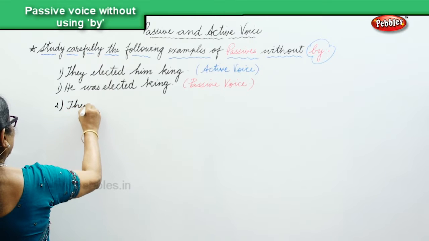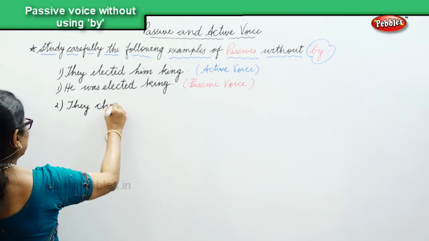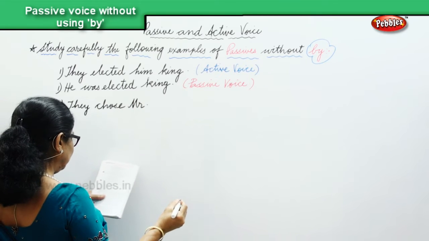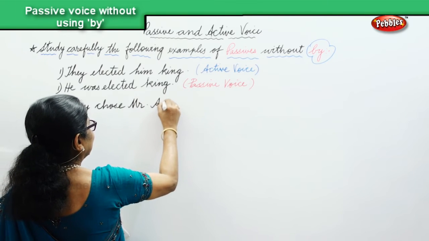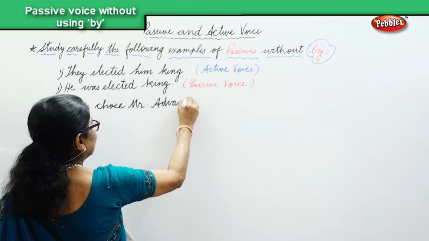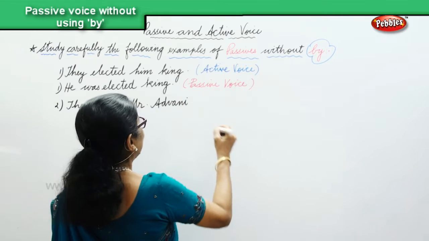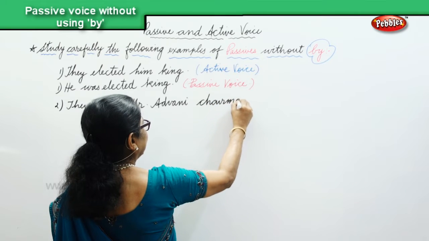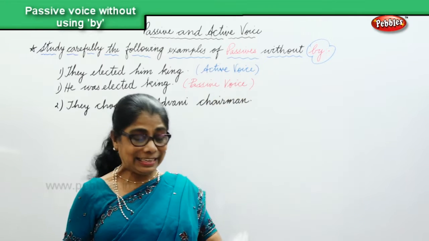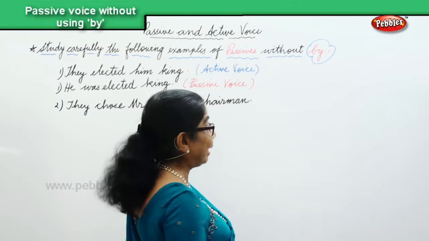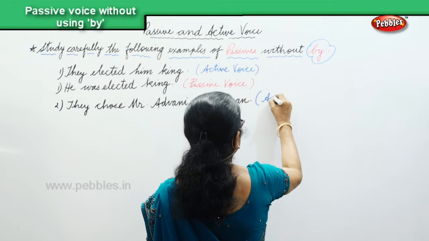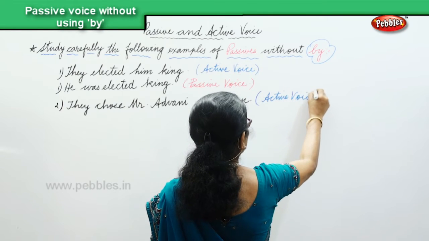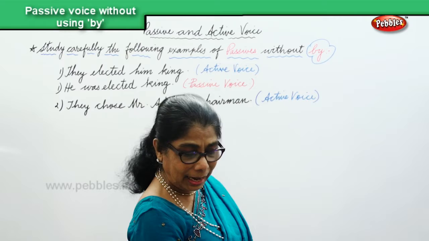They chose Mr. Advani, chairperson or chairman. And that is in the active voice.